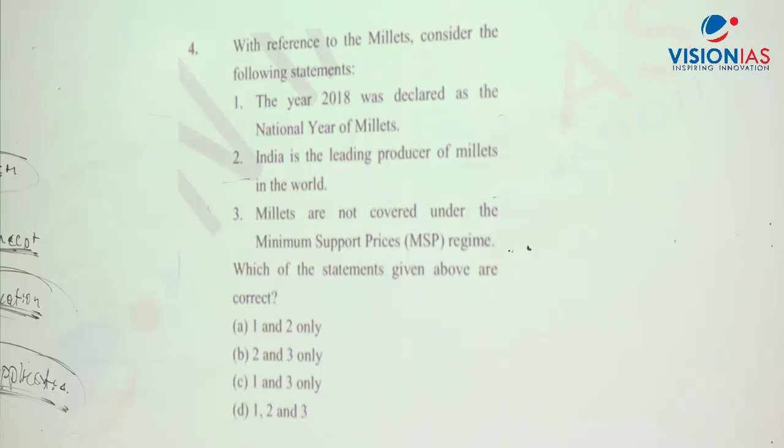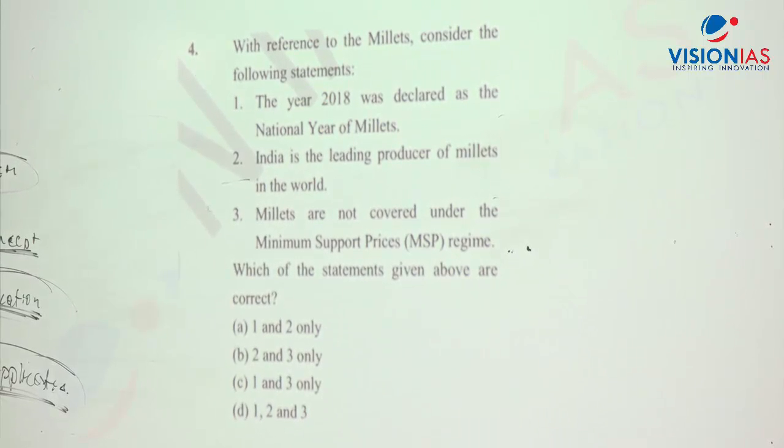Most of the millets are grown mainly in Asia and Africa only. And these two continents together constitute 97% of the millets in the world. Fine. So what are the different examples for millets? Can somebody tell?